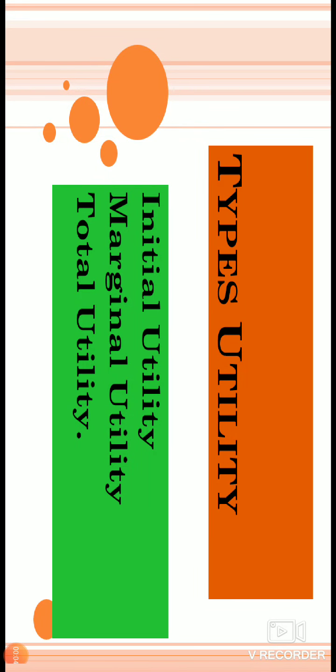So today we have types of utility from the point of view of cardinal utility approach. We have three types, but we study in more detail marginal and total, the second and the third one. Just for our interest, we have kept the first one also: the initial utility, marginal utility and total utility, and based on that we have the law of diminishing marginal utility. So please always keep your eyes and ears open.